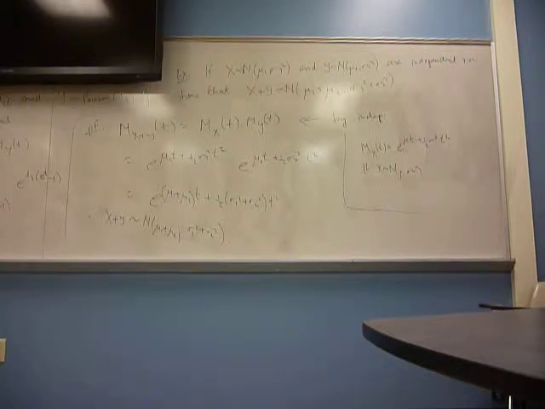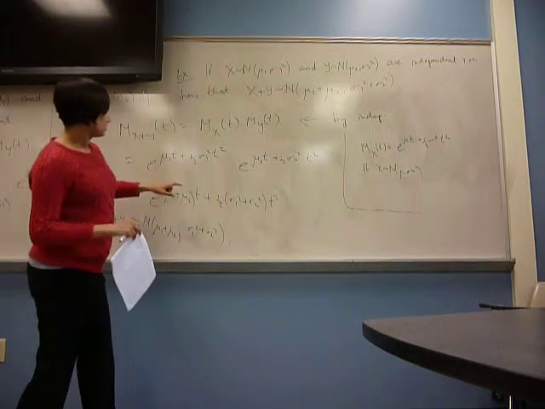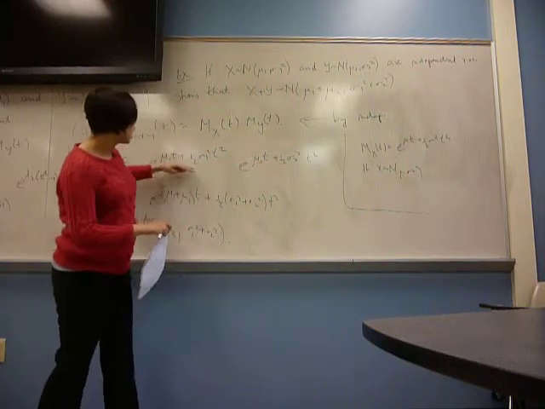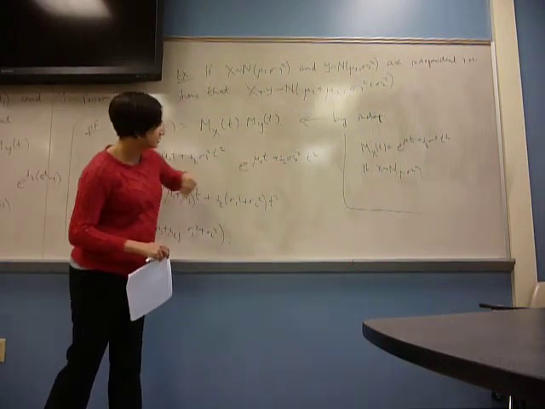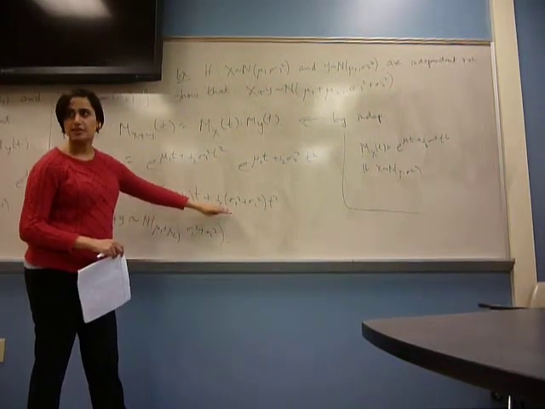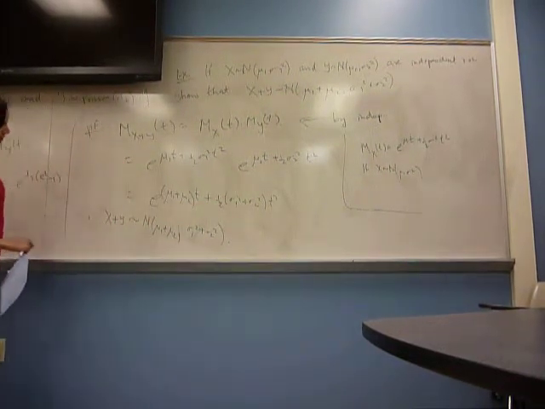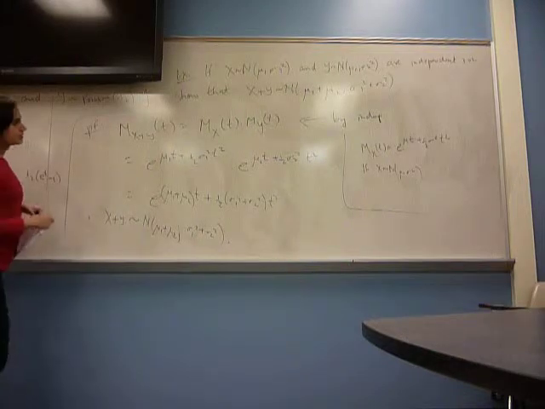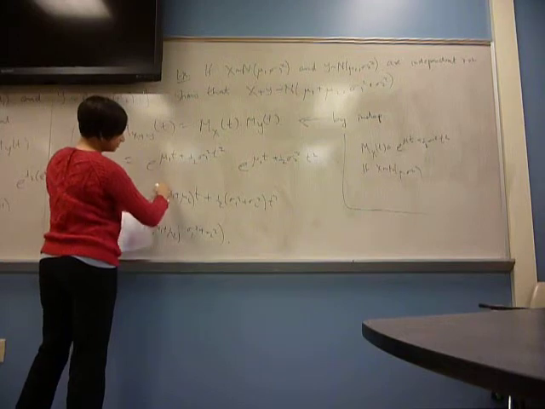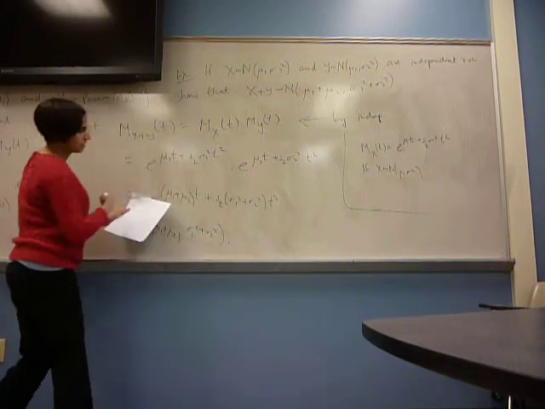Is that all in the exponential or not? This is e to this part and then times e to this part. So this is the exponential here. This is in the exponent. The whole thing is the exponential. So I just multiply these terms together, which means I add the exponents. So here the exponents are everything.